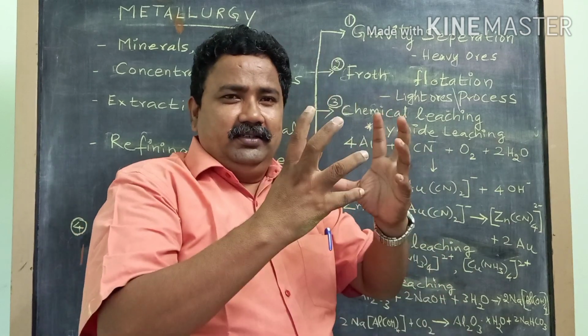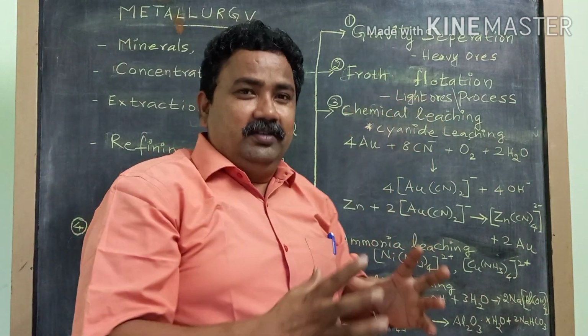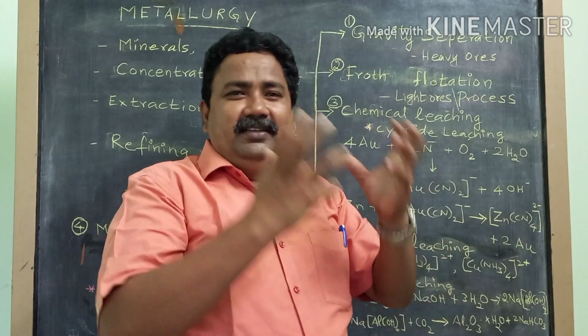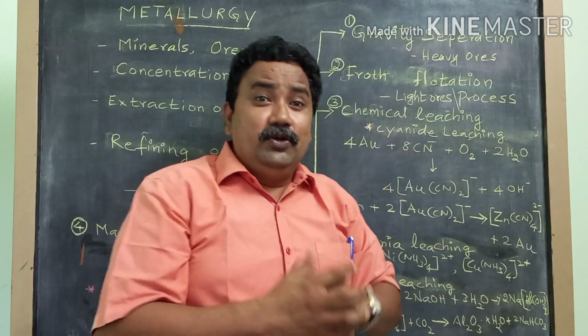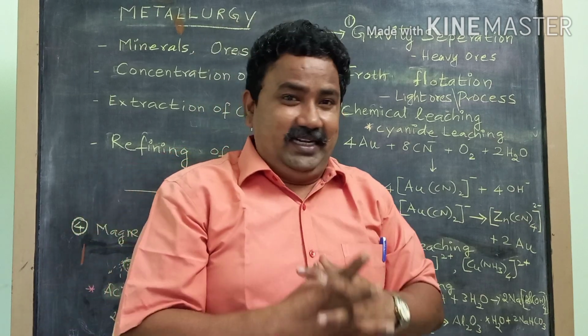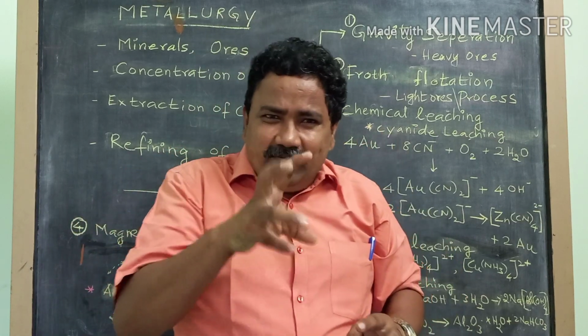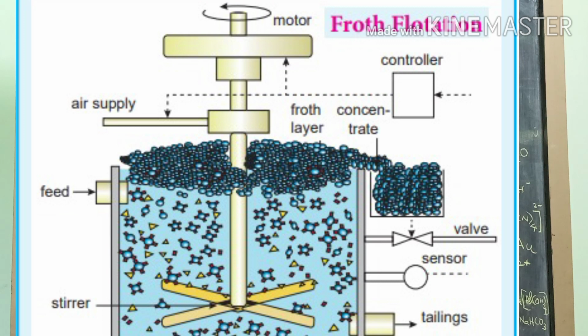Along with this froth, the lighter ores will come up. To initiate this or to help this, we are using sodium ethyl xanthate as a collector. The role of the collector here is, the sodium ethyl xanthate will make the ore get wetted in oil rather than in water. So water repulsion property will be given by this collector. So now the ore is mixed with the froth and comes out, and then you separate the froth and you